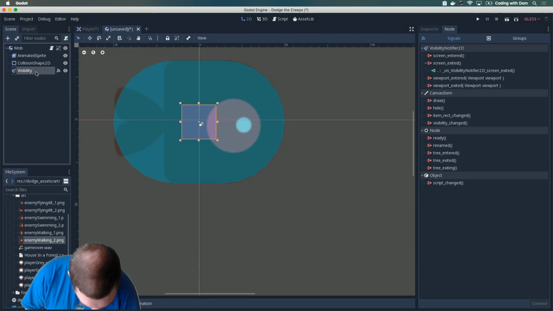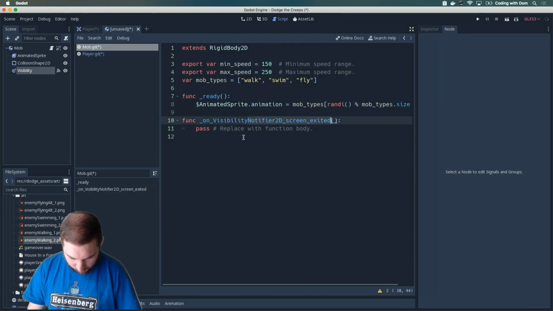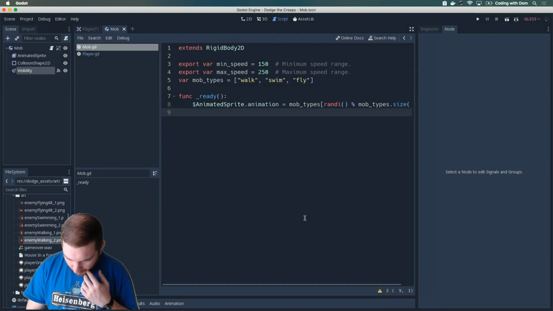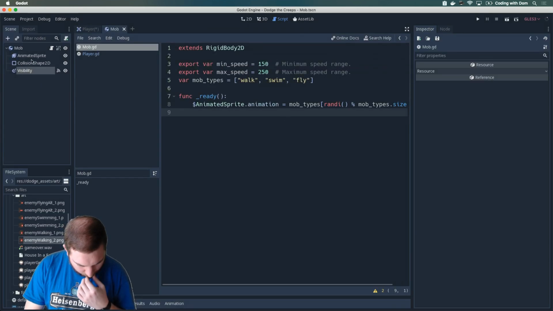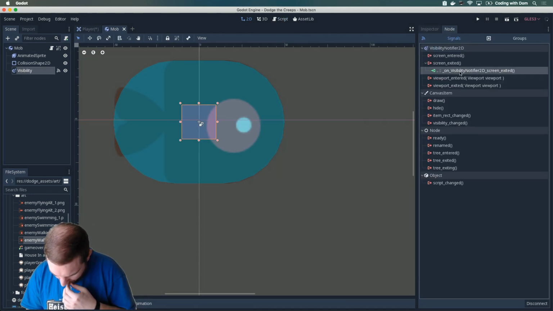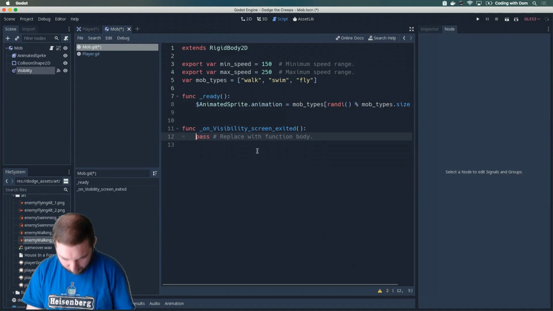Visibility. Does that automatically save my thing? I think it doesn't. Maybe I should recreate it now. Oh, I haven't saved this yet. Save. So let me do this. Disconnect. And connect again. Now it's on visibility.